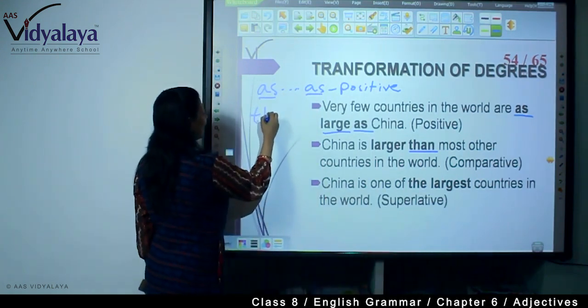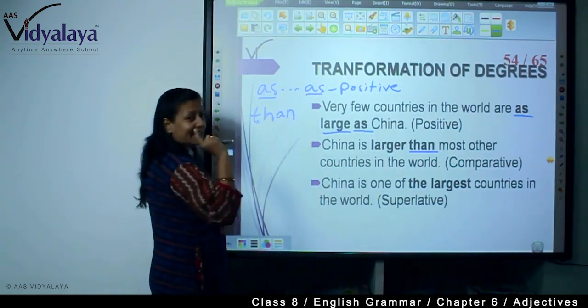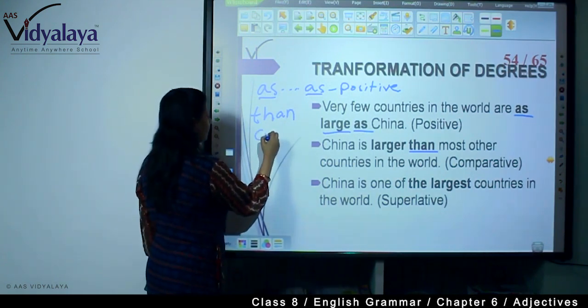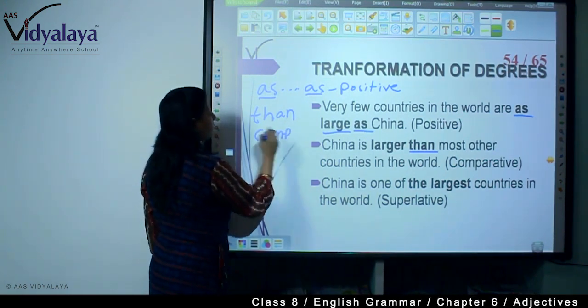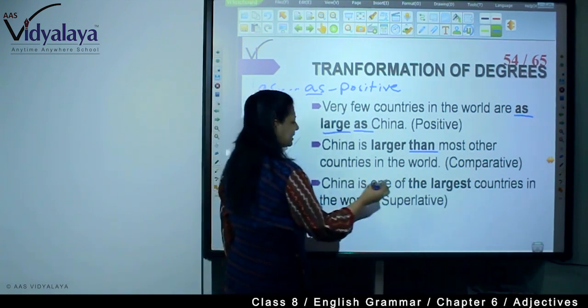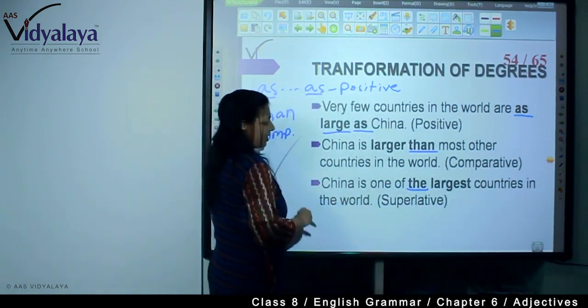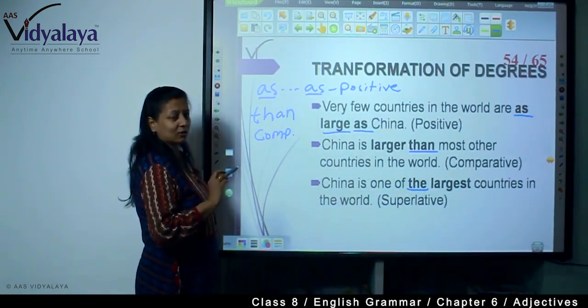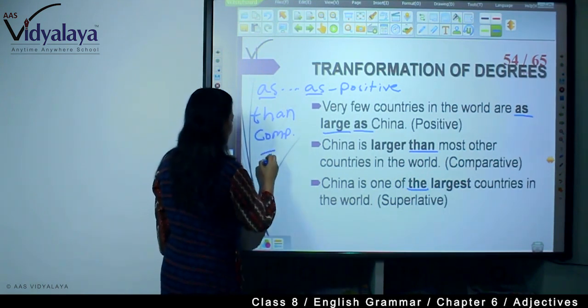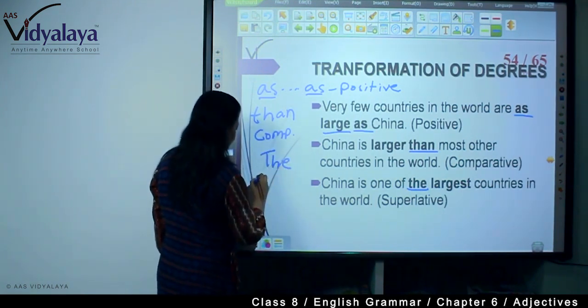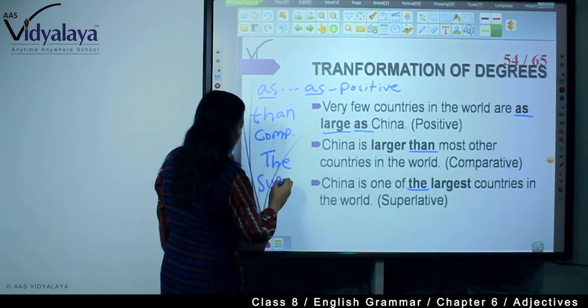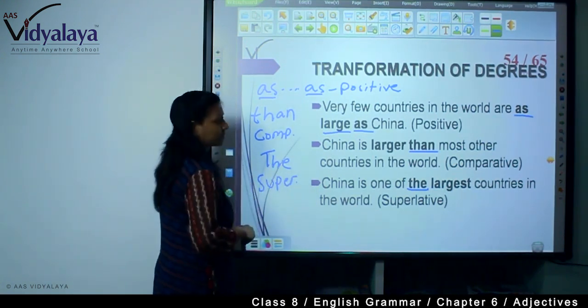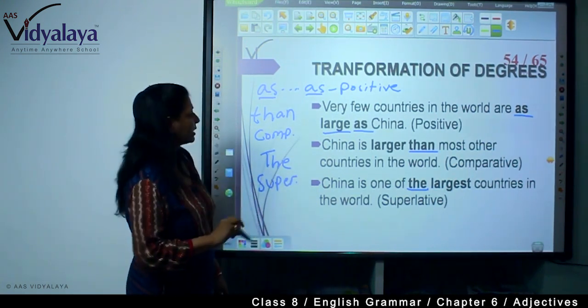Wherever you get "than," this is comparative. Always remember. And wherever you get "the," you will have to understand this is the superlative degree. And you will have to use these words when you are doing transformation of degrees.